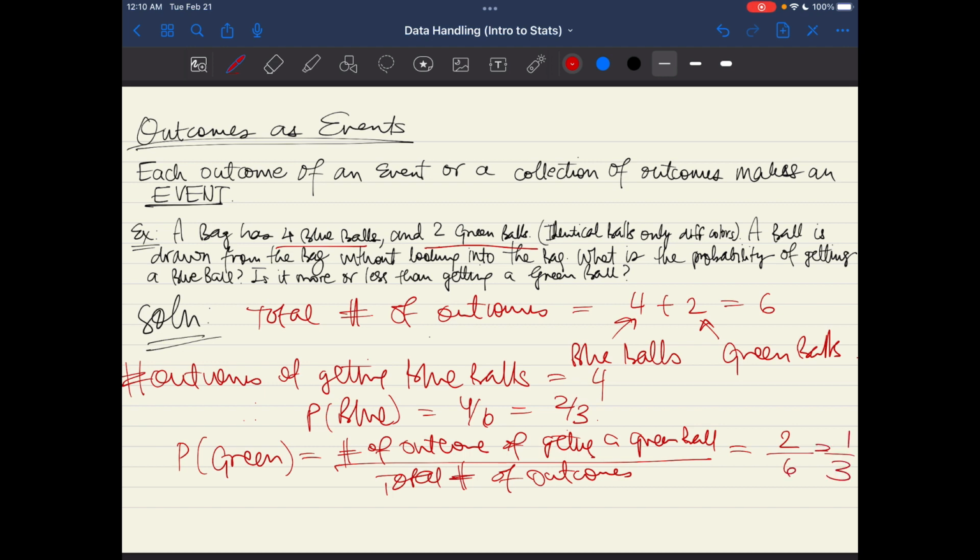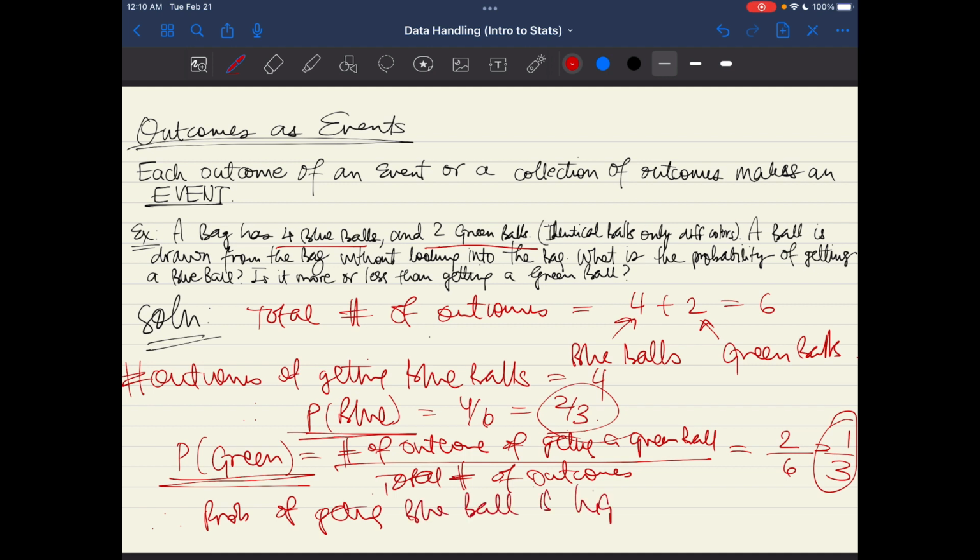Therefore, the probability of getting a green ball is 1 over 3, and the probability of getting a blue ball is 2 over 3. Therefore, we can see that the probability of getting a blue ball is higher than the probability of getting a green ball.